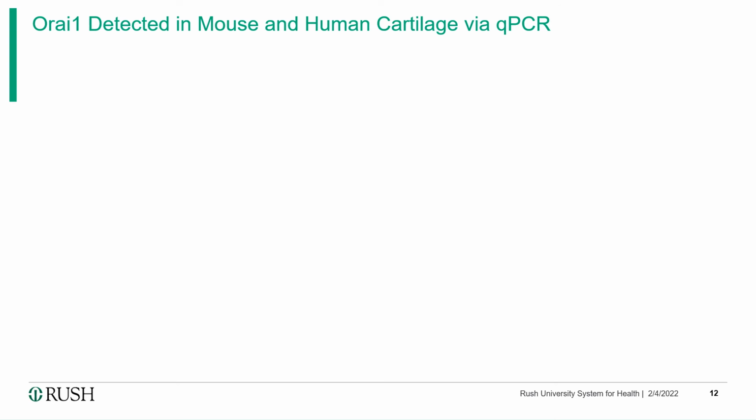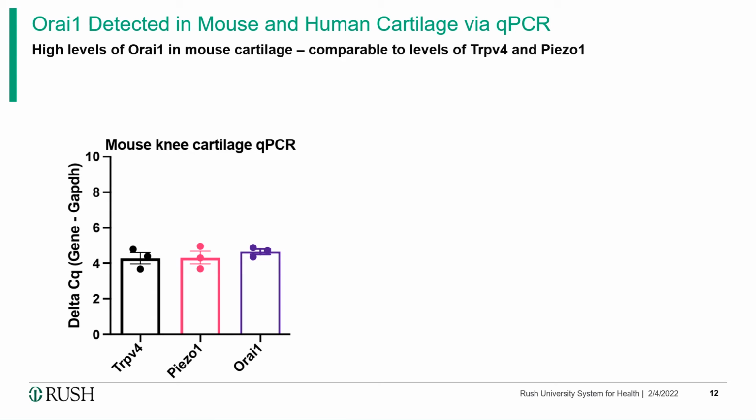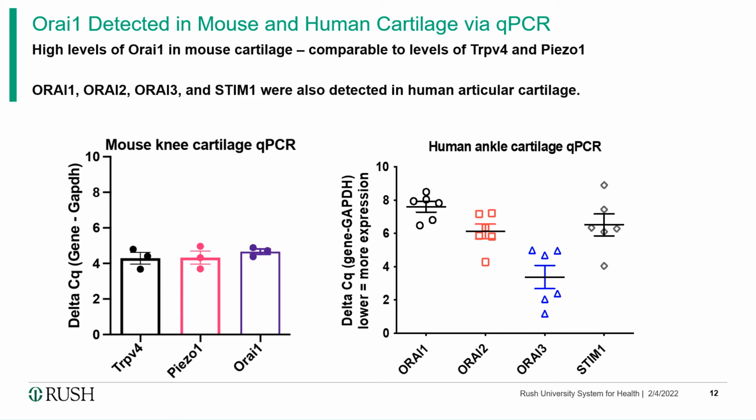For the qPCR test, we found naive mouse knee articular chondrocytes demonstrated high levels of the CRAC channel component ORAI1, which was expressed on the order of other known chondrocyte ion channels such as TRPV4 and piezo1. And for the human tissue, we found ORAI1, ORAI2, ORAI3, and STIM1 were also detected, with ORAI3 being the most abundant.